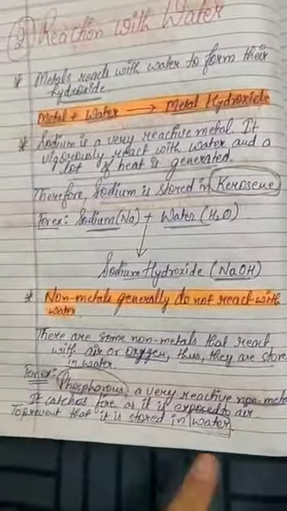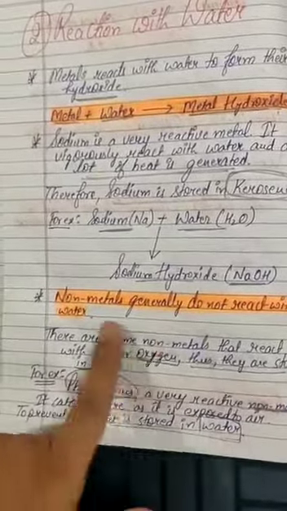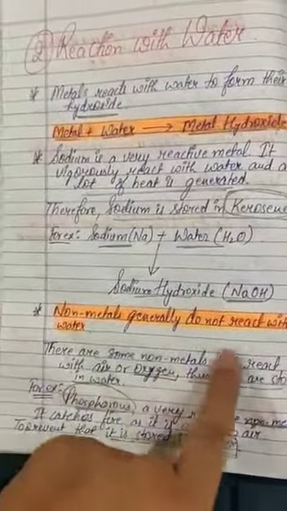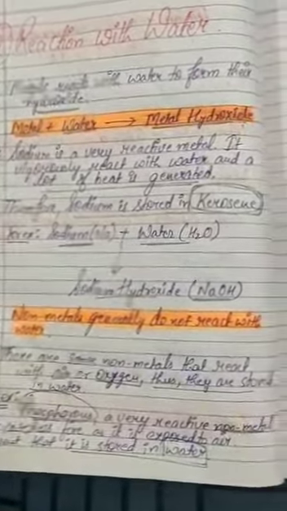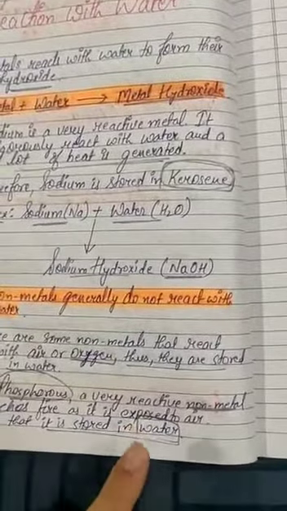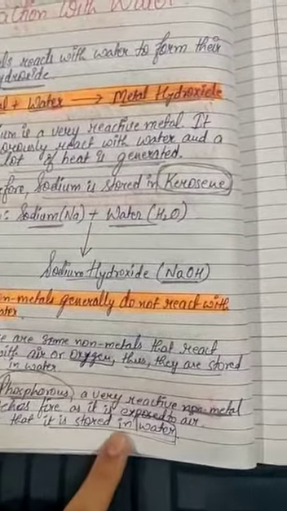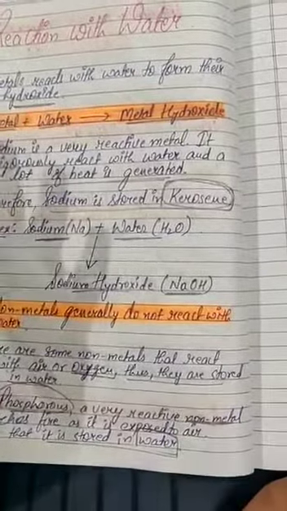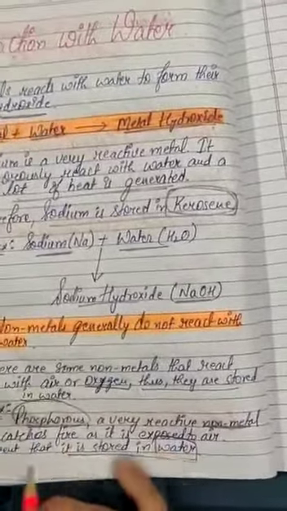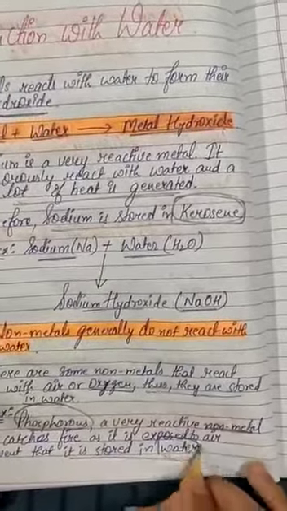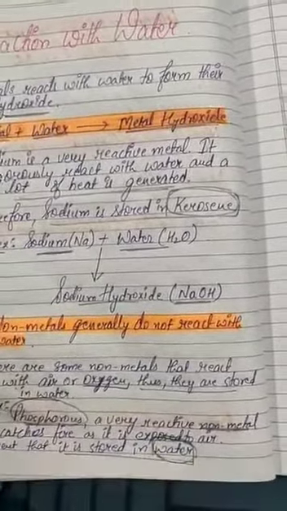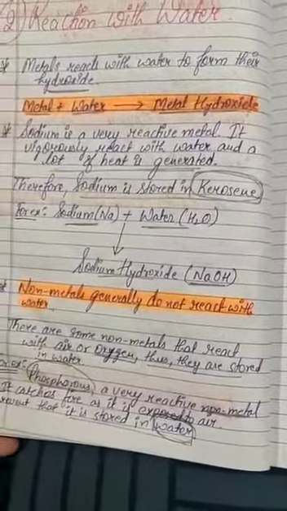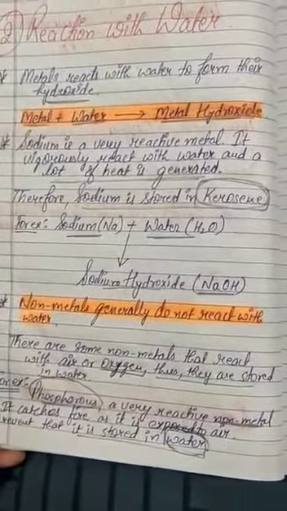So now why are we storing it in water? Because it is a non-metal and non-metals do not react with water. Okay, so phosphorus is stored in water because it is a very reactive non-metal. It reacts with oxygen and catches fire. Therefore phosphorus is stored in water because it is a non-metal and they do not react with water. Got it?